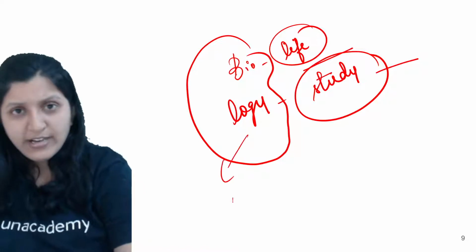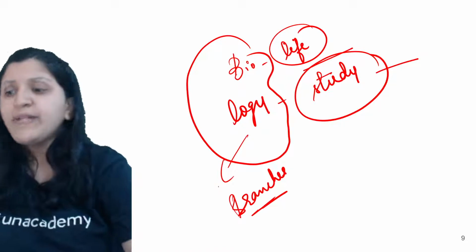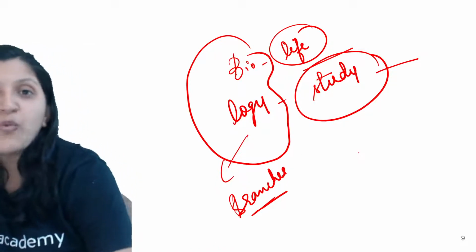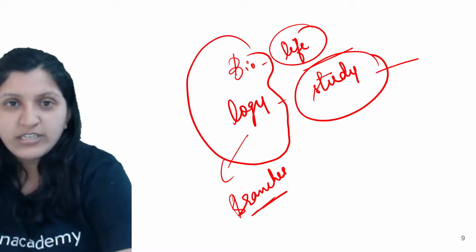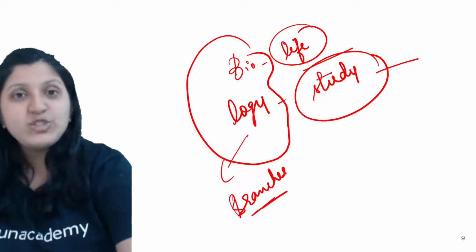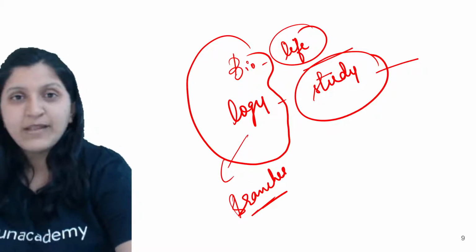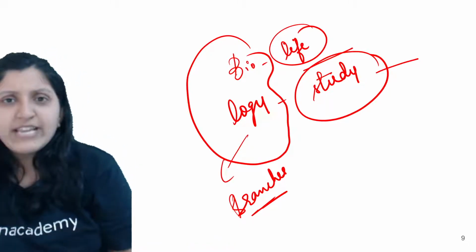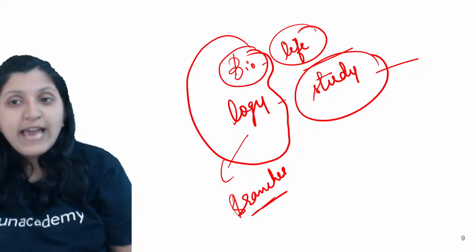Now there are many branches. You know that there are many different types or varieties of living organisms that exist, and in order to avoid confusion, a particular term is given. So if I say botany, or if I say zoology, you will easily understand that I am talking about plants for botany, and animals for zoology. Biology is the study of life, so what type of life is being studied?